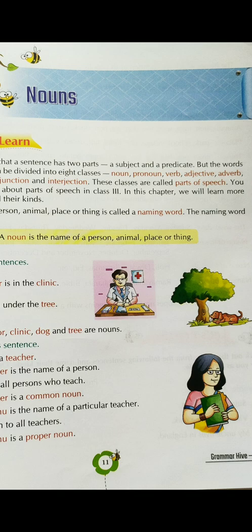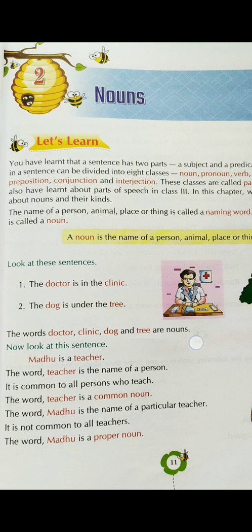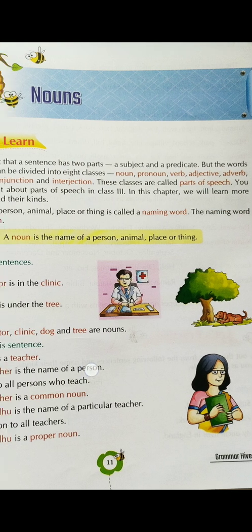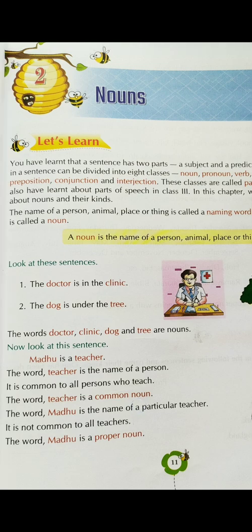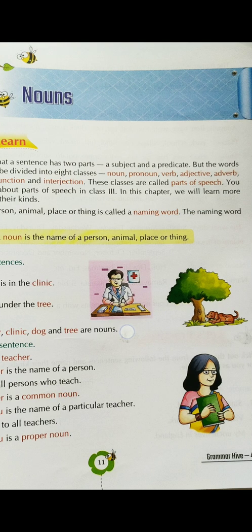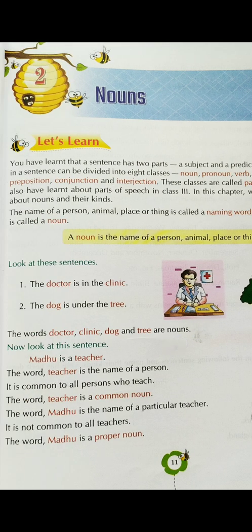And I had also taught you that in some sentences there might be more than one subject and more than one predicate. But the words in a sentence can be divided into 8 classes: noun, pronoun, verb, adjective, adverb, preposition, conjunction, and interjection. So the words that we use in order to make a sentence can be categorized into how many types? 8 types. So what are those? They are noun, pronoun, verb, adjective, adverb, preposition, conjunction, and interjection.